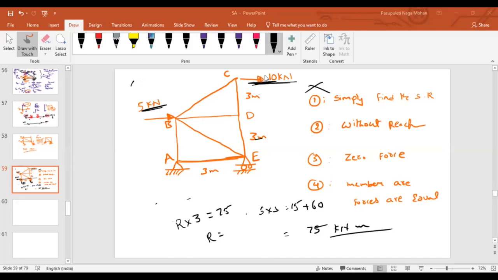Is it required to find the support reactions to get the member forces? No need, right? Then, what about the third question? Are any zero force members existing? I need to hear from everybody.